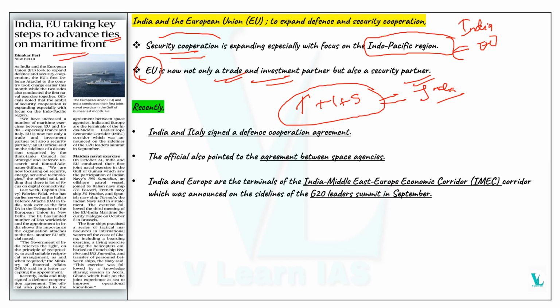And there was also an agreement between the space agencies. As well as India and Europe are the terminals of the India Middle East Europe Economic Corridor, that is IMEC, which was announced on the sidelines of the G20 Leaders Summit in September. So this is mainly about security cooperation, as well as improving their trade and investment.